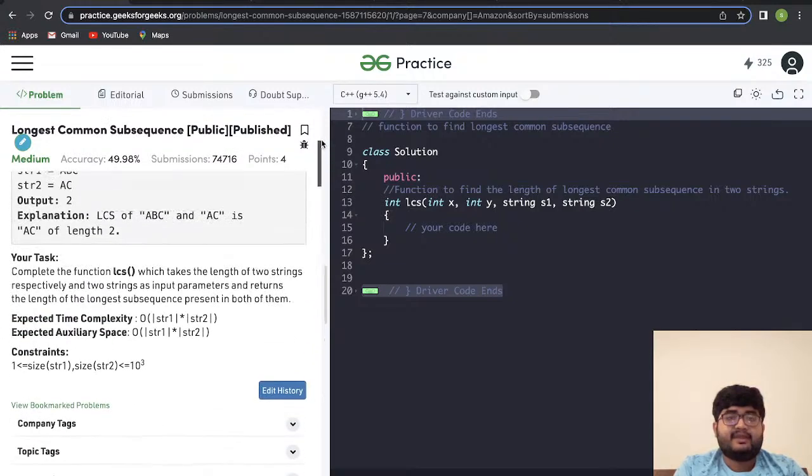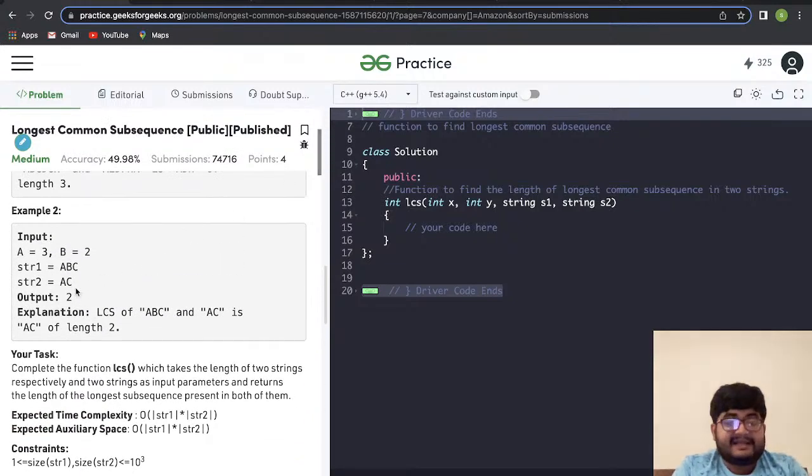Similarly, ABC, and AC, A and C, after AC is happening, and here AC is a substring, so it's also a subsequence. Note that every substring is a subsequence as well, right? Every substring is a subsequence, but not every subsequence is a substring, because a substring contains unique consecutive characters. A subsequence doesn't need to be consecutive. It can be consecutive, it might not be consecutive, right? So AC is a subsequence, AC here is also a subsequence, so the length will be.